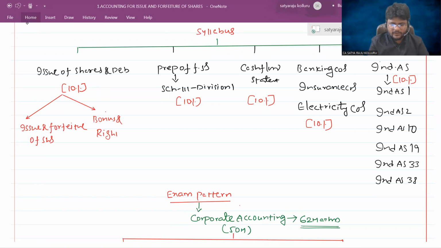Bonus and right shares. Buyback of equity shares.